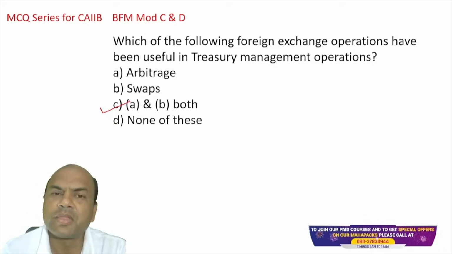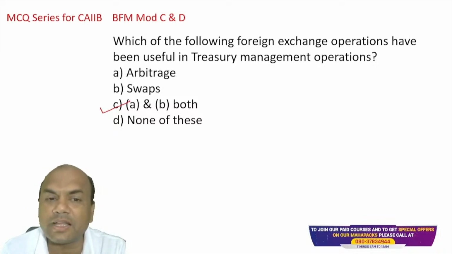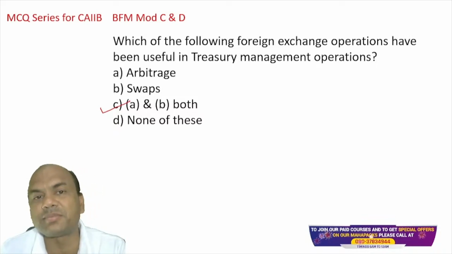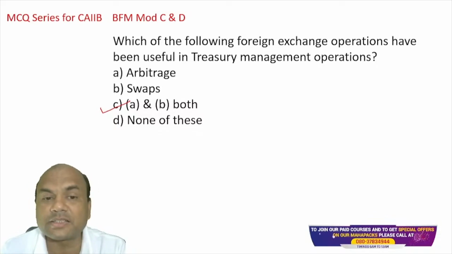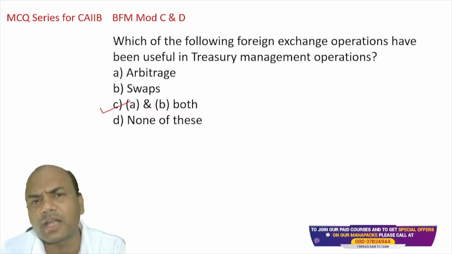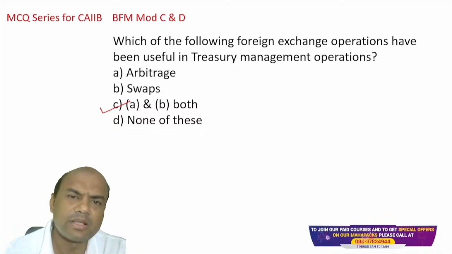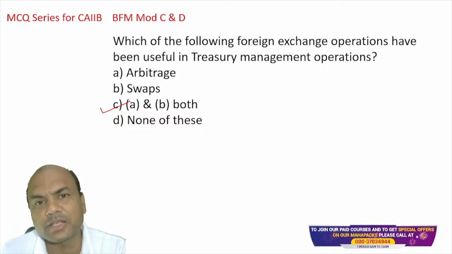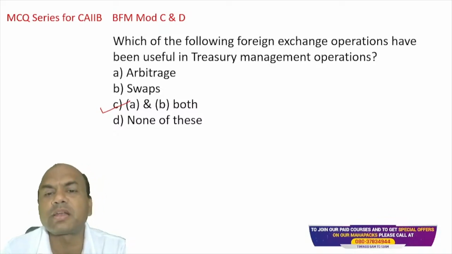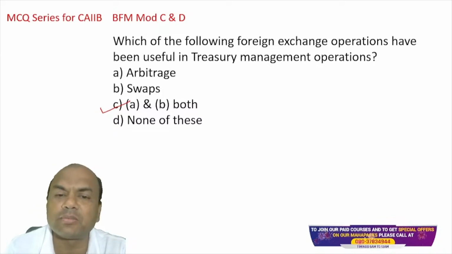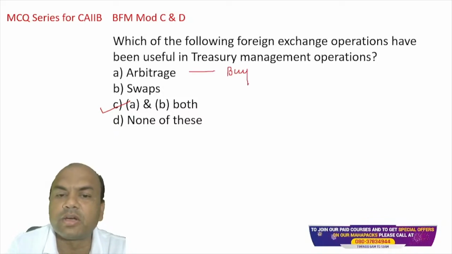I know. But the problem is, do we understand arbitrage and swaps? We have just heard the names. How many of you understand arbitrage? How many of you understand swaps? Type yes in the comment section, and if you don't, kindly type no. Not an issue, I'll explain both, arbitrage and swap, in simple language. What is arbitrage? Arbitrage is basically buying in one market and selling in another. I'll write it simply. See this: buy in one market and sell in another.